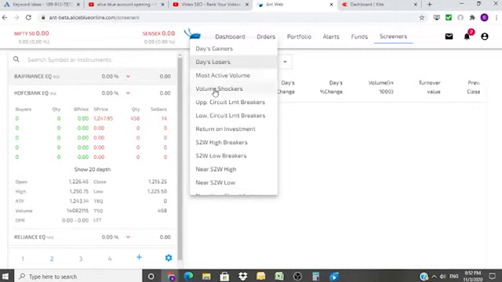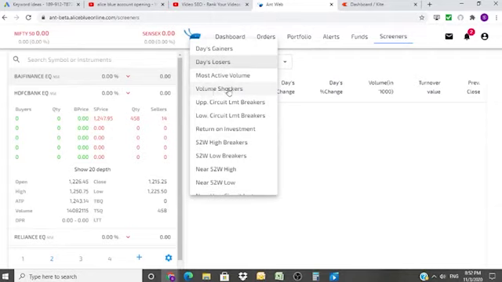Volume shockers. All of a sudden there is an increase in the volume. Say for example, ONGC was trading at a certain quantity, like 100,000 shares were bought and sold. All of a sudden there was news that there is a fire somewhere, a disaster, for example. All of a sudden there is a huge sale of the shares.